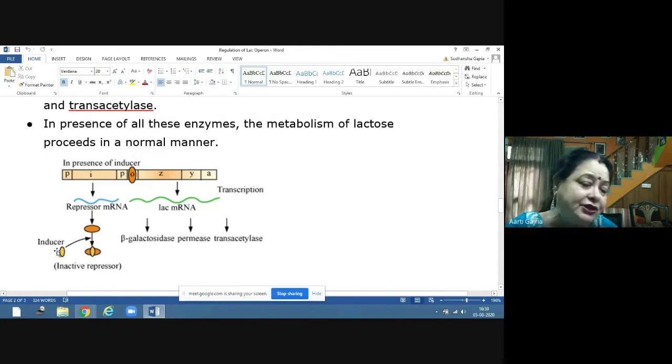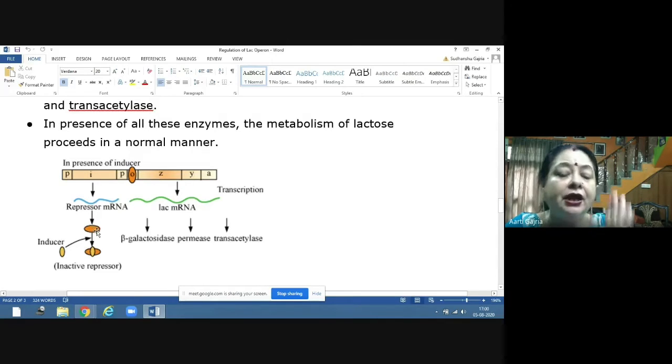Now what was happening in the absence of lactose? This i gene is transcribing repressor messenger RNA. This repressor messenger RNA is being translated into repressor. This repressor was binding with the operator and it was not allowing the RNA polymerase to proceed with the transcription further.